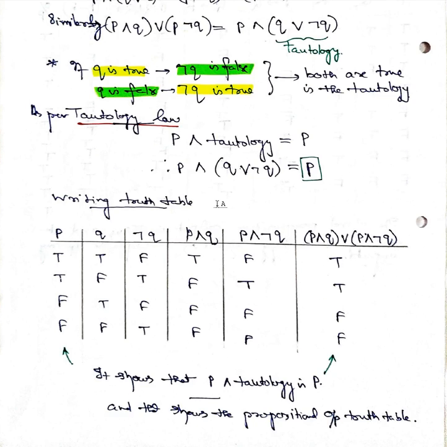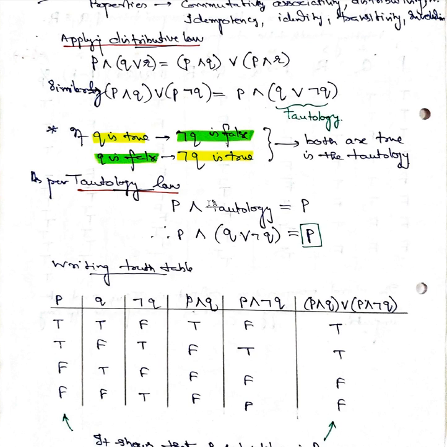So as per the tautology law, P conjunction of a tautology is P. And P conjunction of the entire thing, what is that? It is equal to P, because this satisfies the tautological condition. You see here, Q disjunction negation of Q is a tautological condition. So if this is a tautology, automatically this is going to be P. This is a statement, but if you represent it in propositions, it will appear like this.